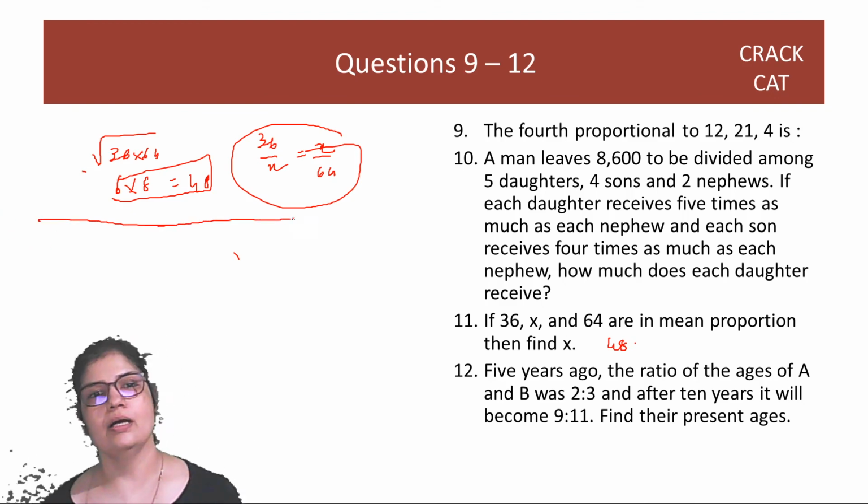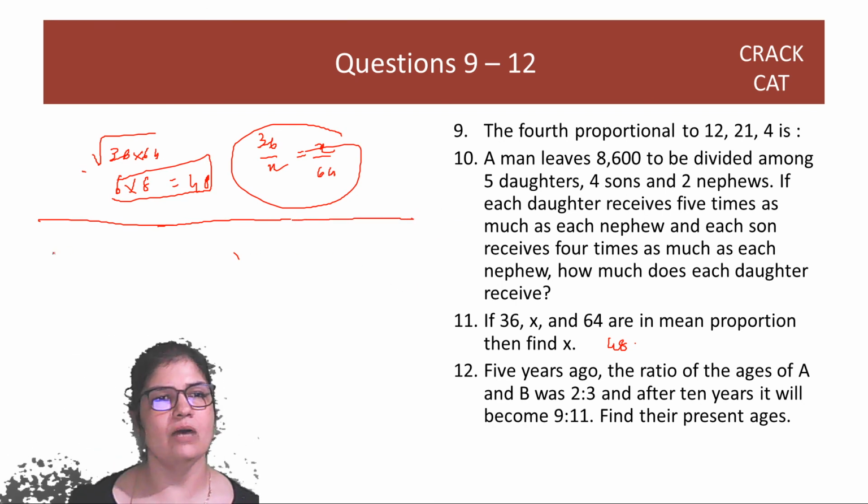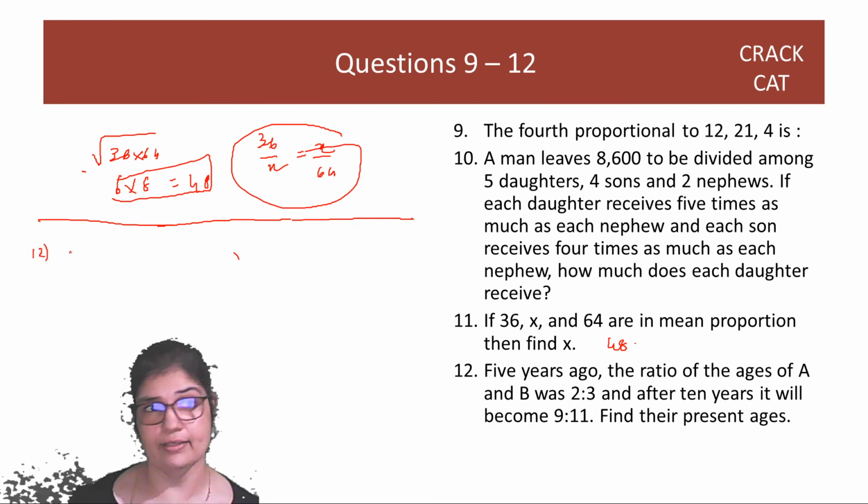Okay, now out of all these questions, we have used similar techniques here and there, but I am now going to introduce a very new, very good technique, guys. So please pay attention. 5 years ago, the ratio of the ages of A and B was 2 and 3, and after 10 years, it will be 9 and 11.